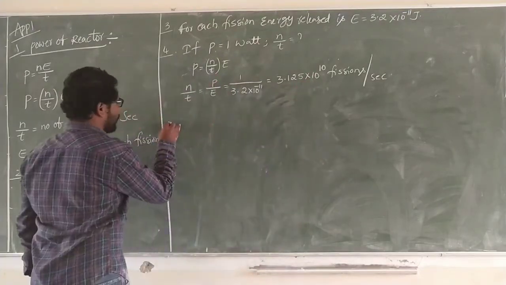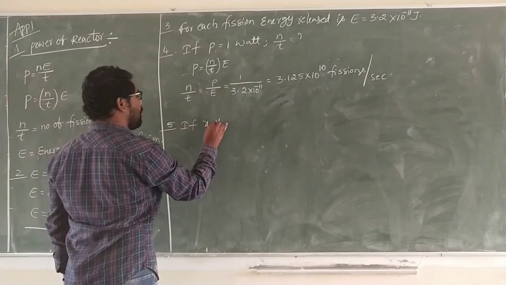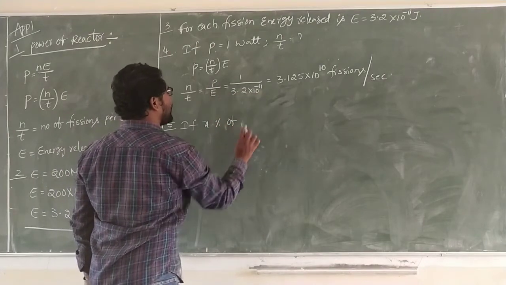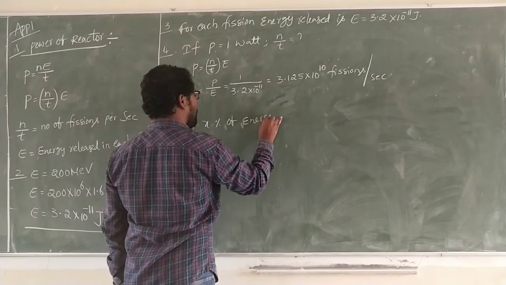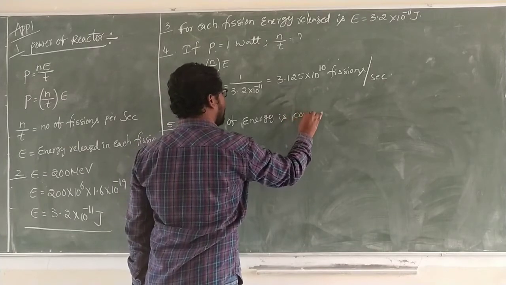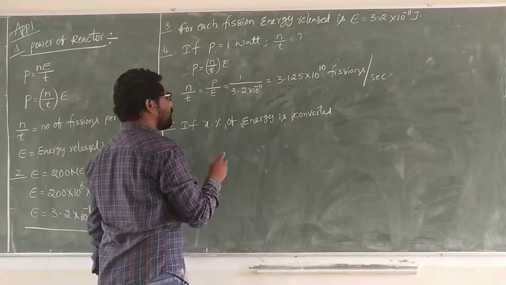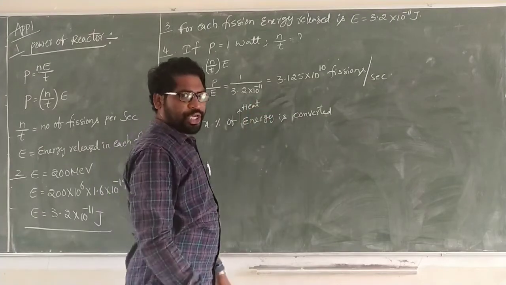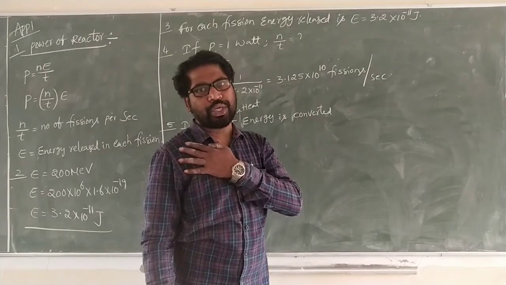Next, the fifth one. If x% of the energy is converted into, which energy? x% of heat energy. From the reactor we obtain heat energy.